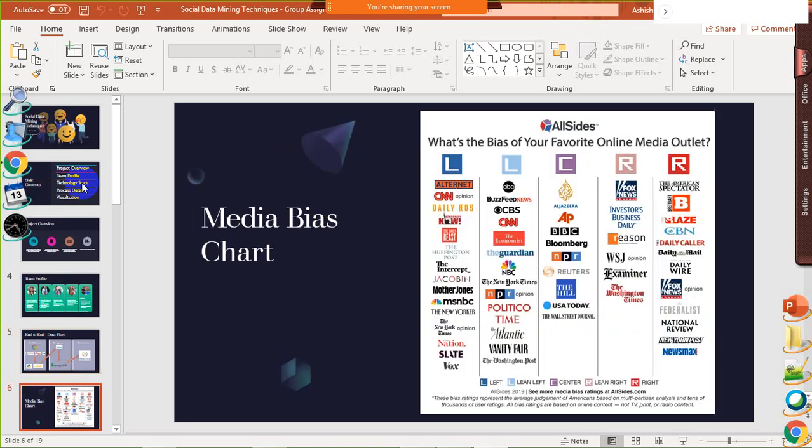This is a media bias chart that we extracted from Google to display which channels have left or right views. Further, Aditi can talk more about which channels we used have left or right analysis.